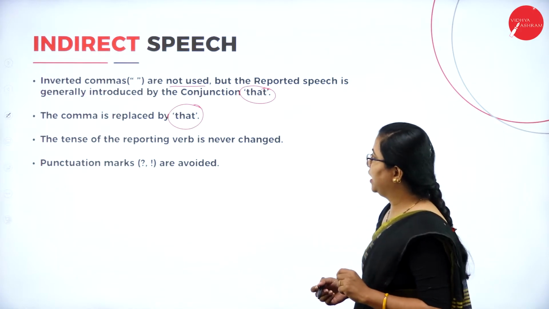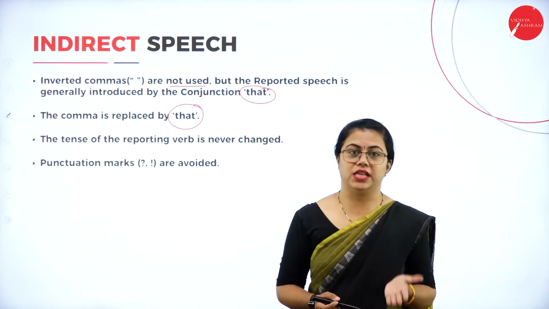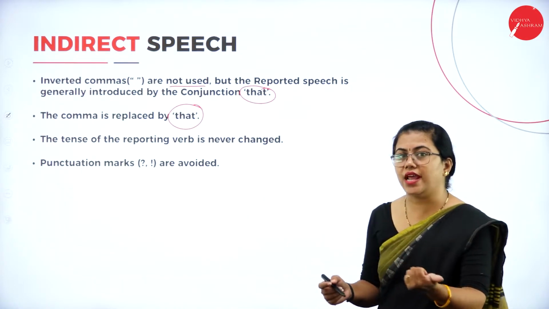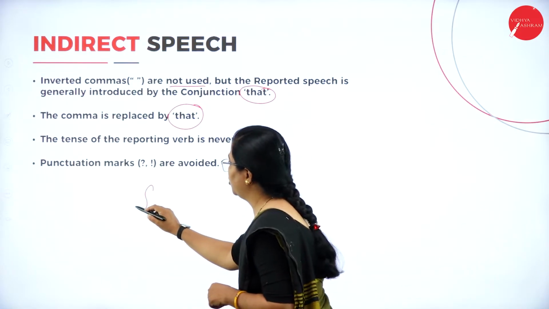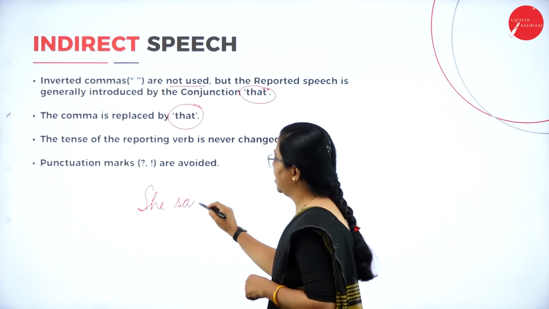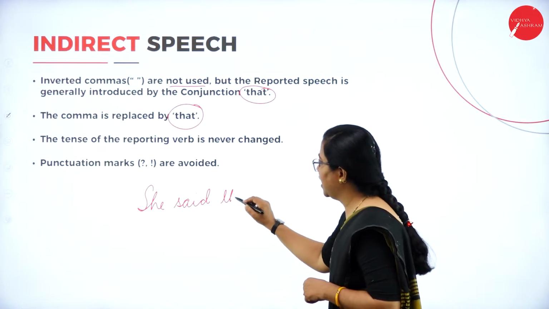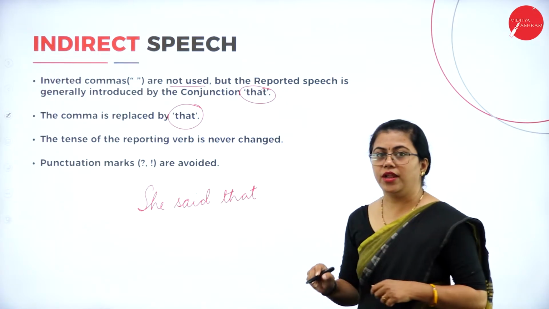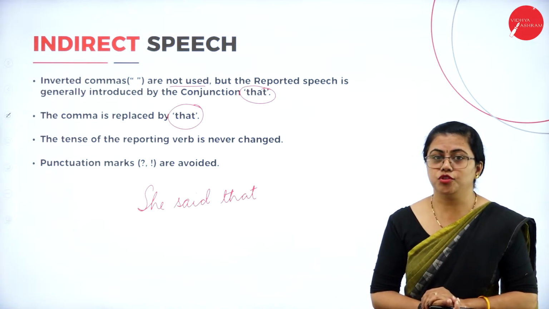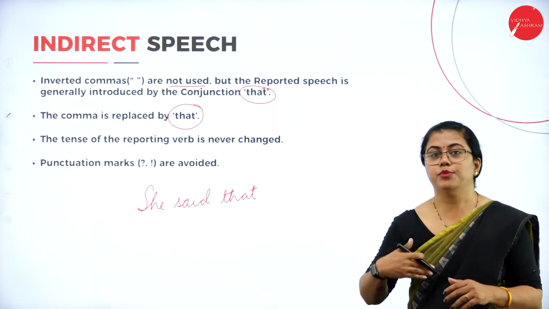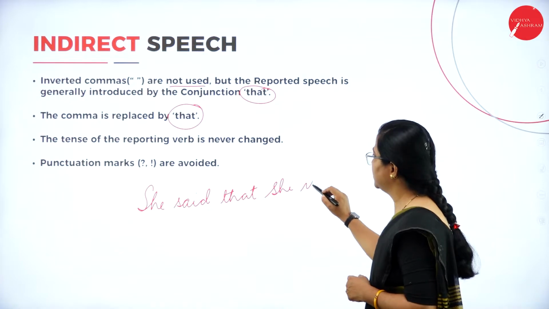The tense of the reporting verb is never changed. Let me take the previous dialogue we saw: She said, "I am going out." How do you write it in reported speech? She said that, the comma is replaced by that. If I say "I am going out," those are the exact words I am using. But I have to tell that she is going out, because I am talking about her, isn't it? So I say it as she is going out.